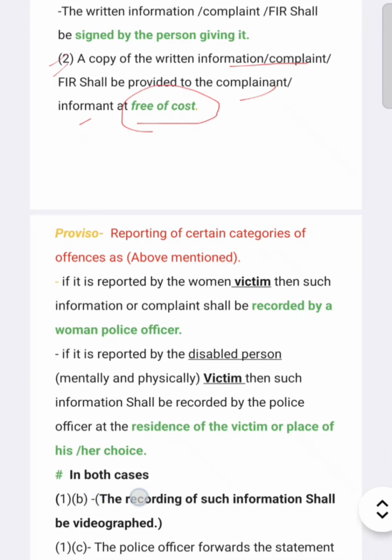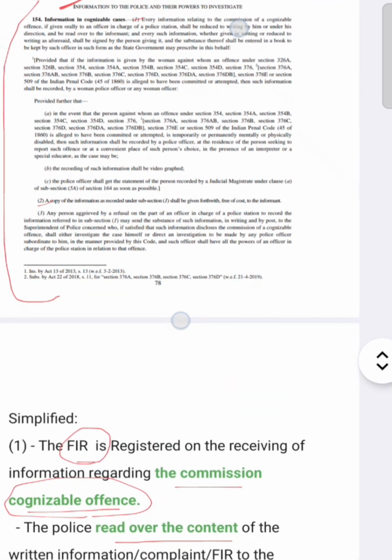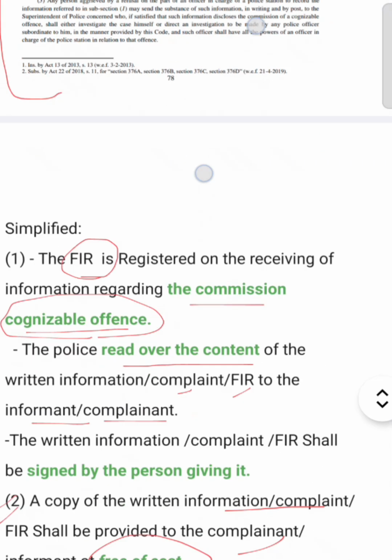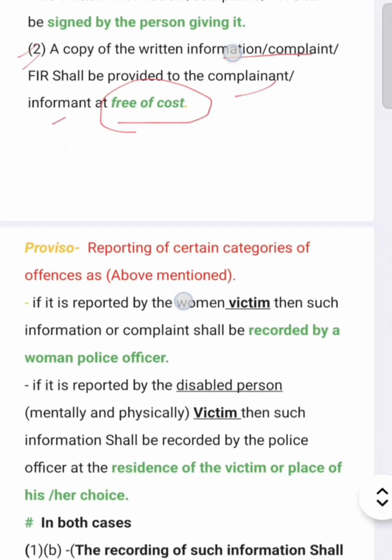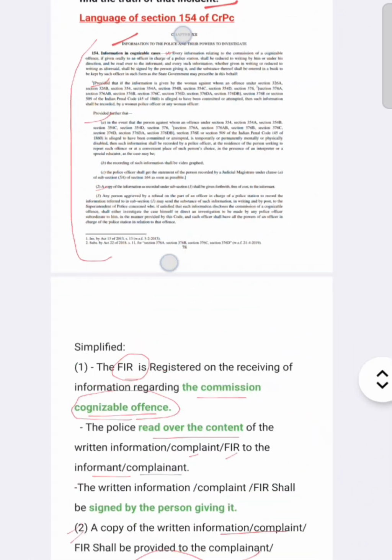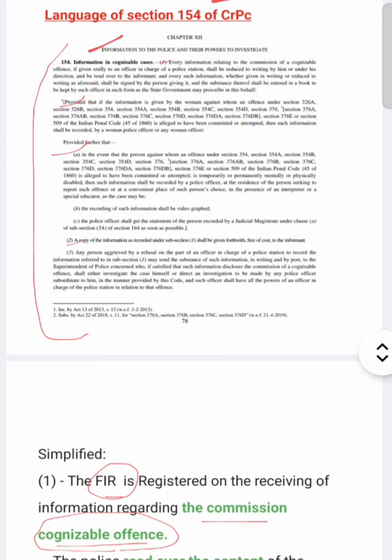Next is the proviso. You can see here is the first proviso and the second proviso is here. So the proviso is reporting of certain categories of offences. See, in section 154 CRPC there is a category of certain offences.